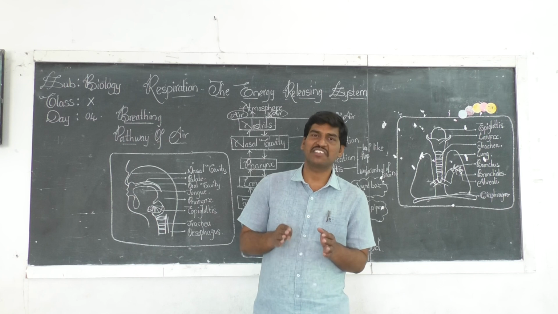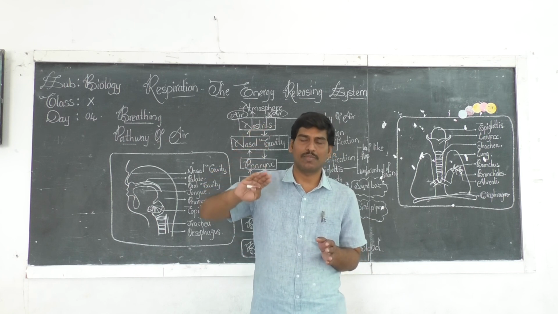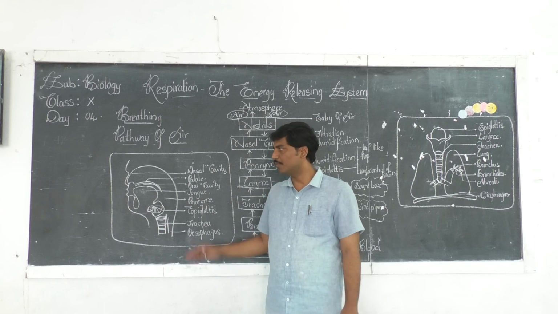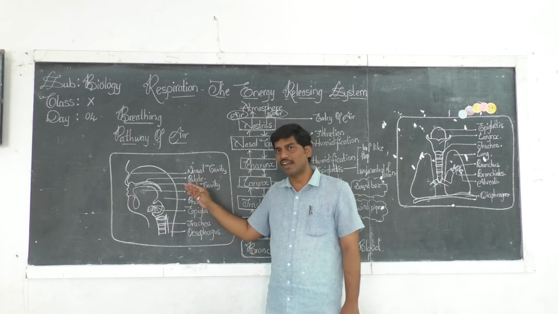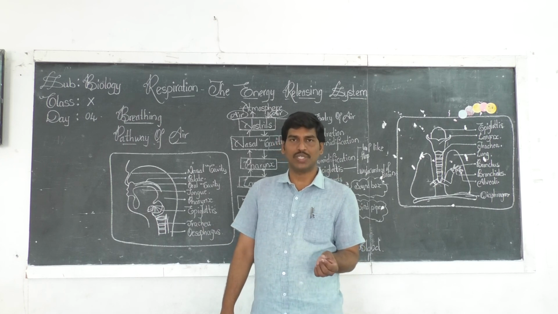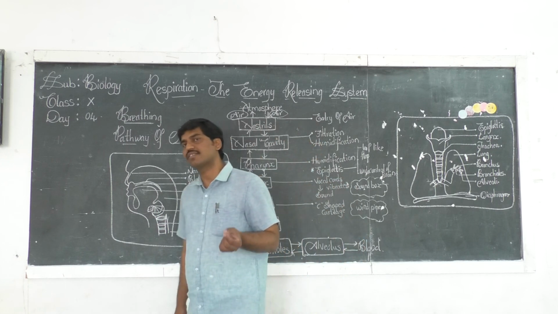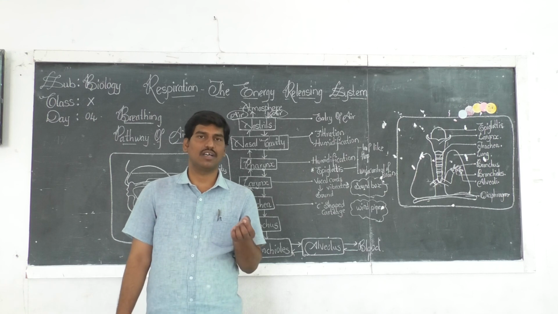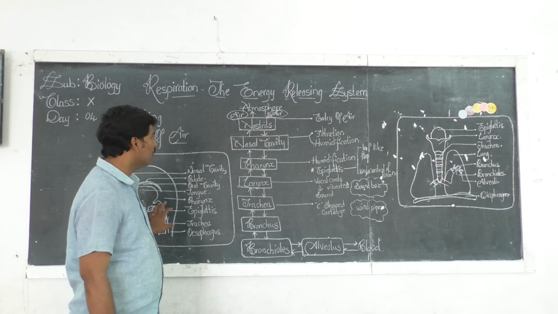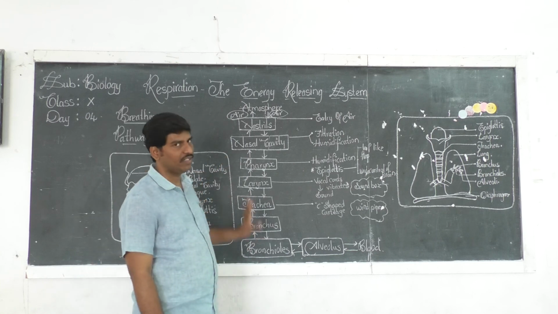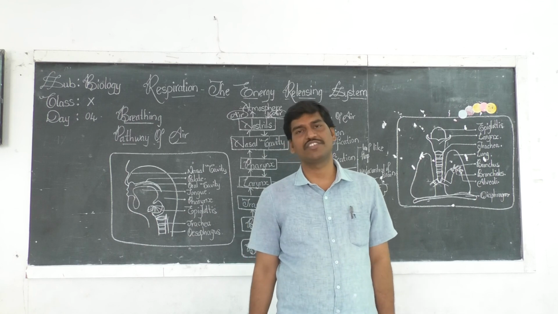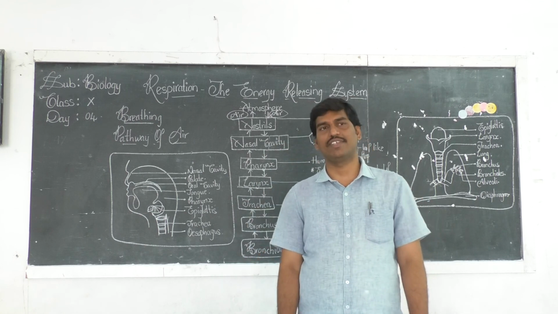And this mucus keeps the nasal cavity moist all the time. So this is what is going to happen here. Now, why? What is the necessity of this moisture in the nasal cavity?